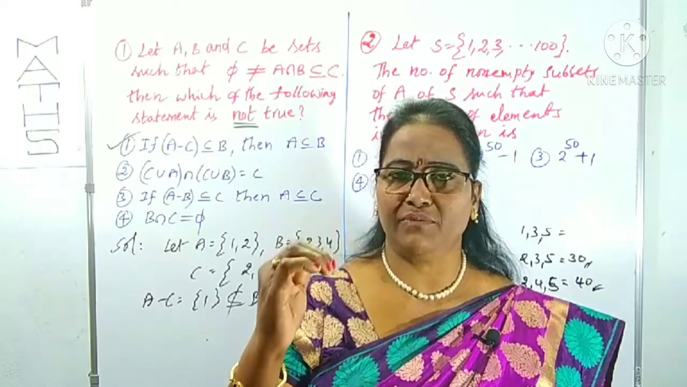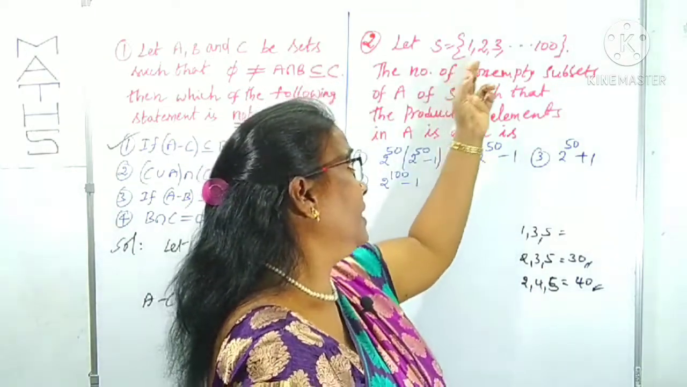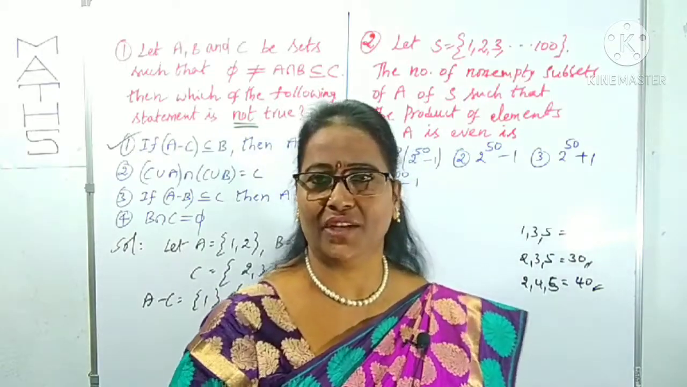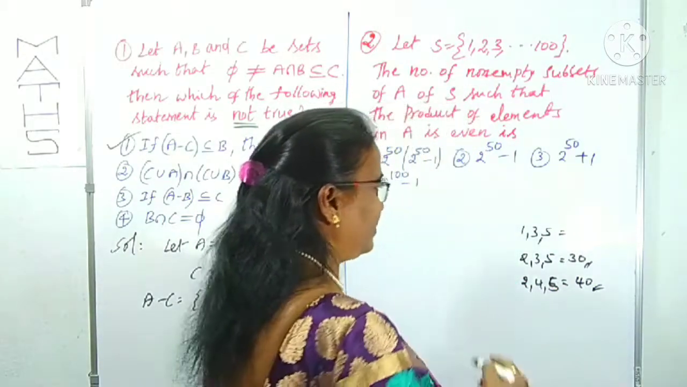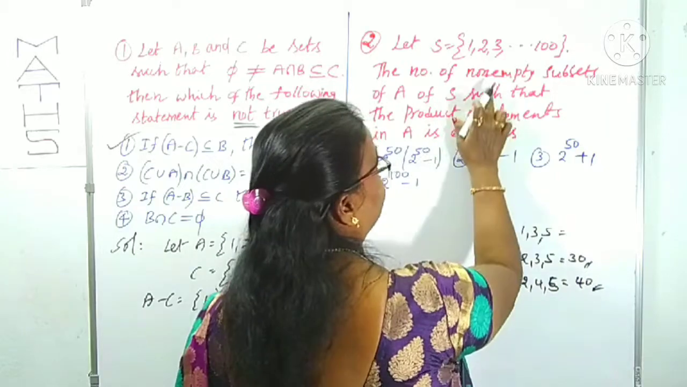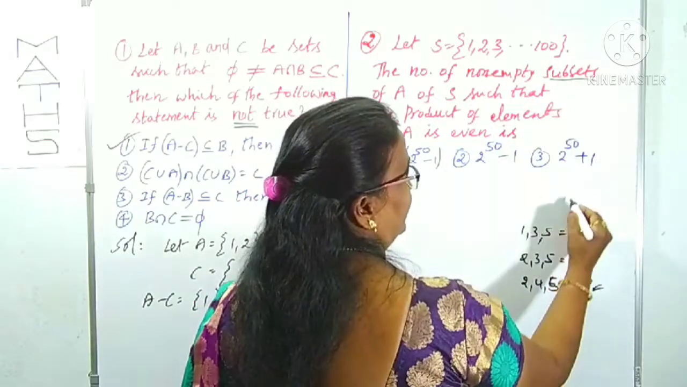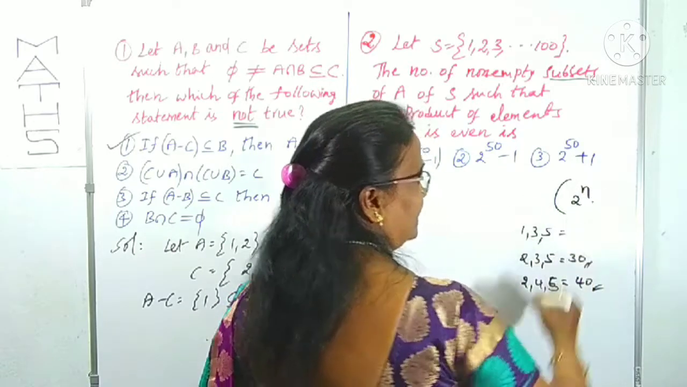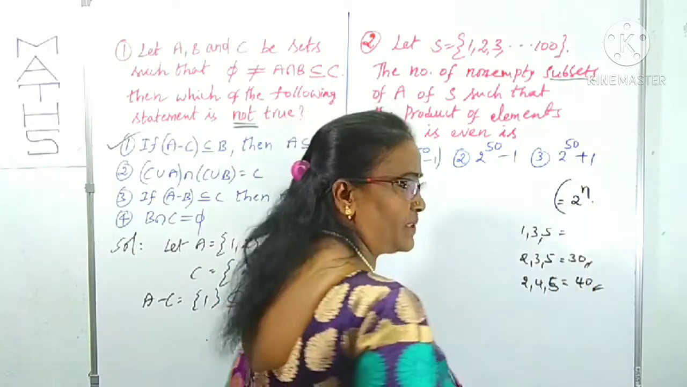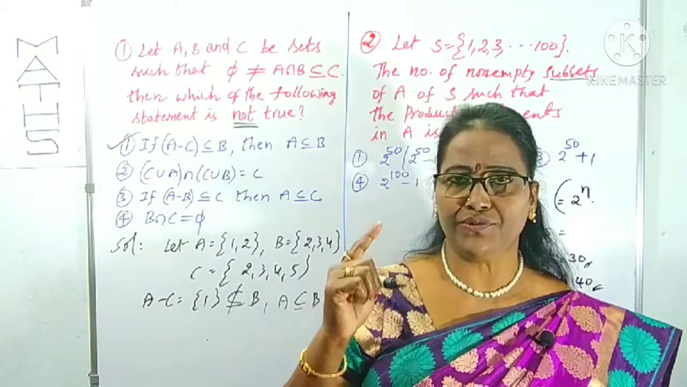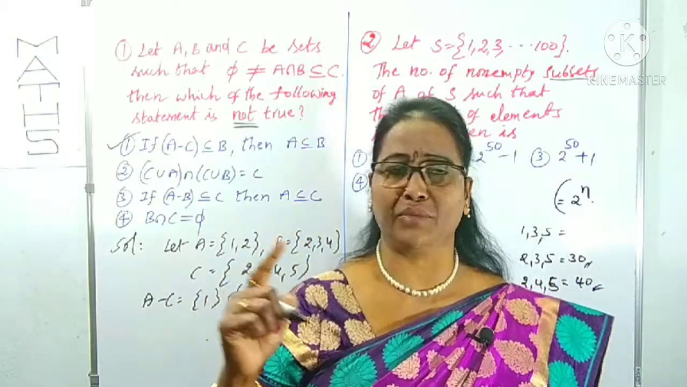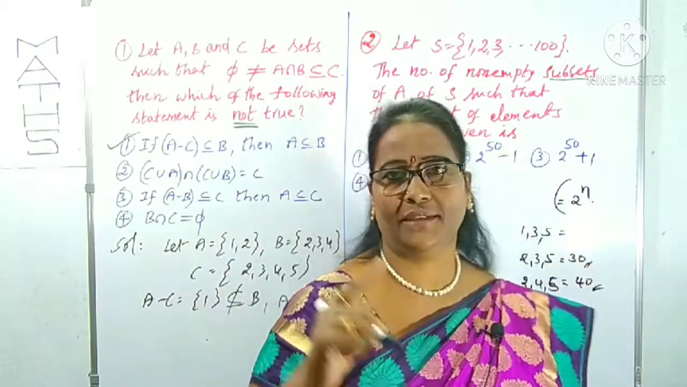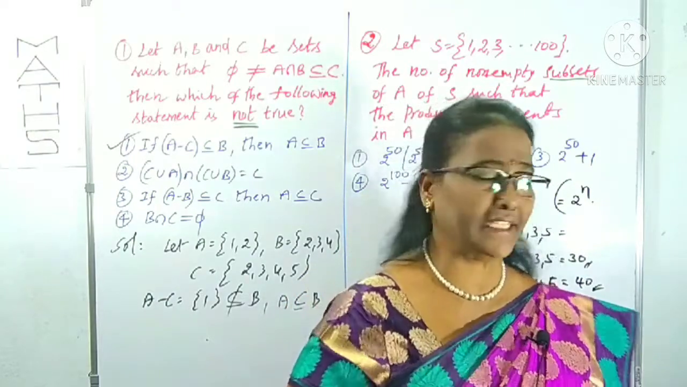How many subsets will be formed out of the 100 elements that S contains? We have to take the tip I have given you. Only the number of subsets is being asked. The number of subsets formed from a set that contains n elements is 2 power n. That is what I am using here.